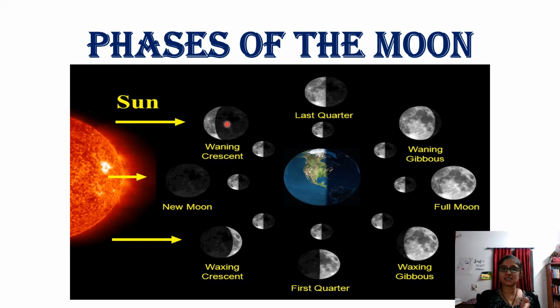Okay, it is not in a straight line. The sunlight is not directly falling, right? All the sunlight is not directly falling onto the moon. That is waning crescent. Next comes the last quarter.